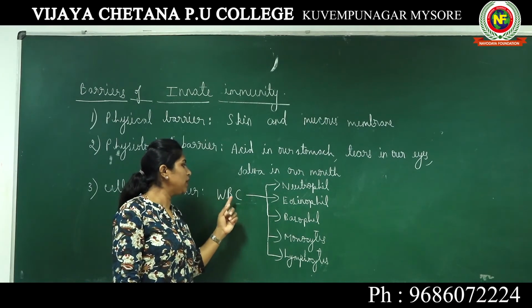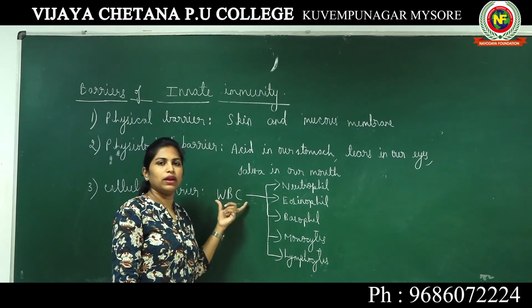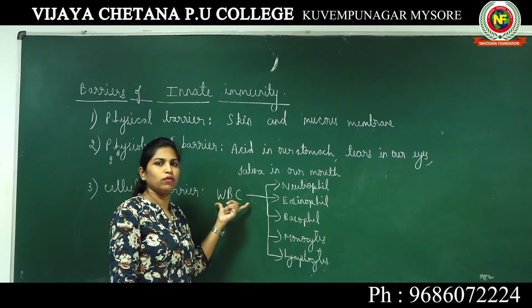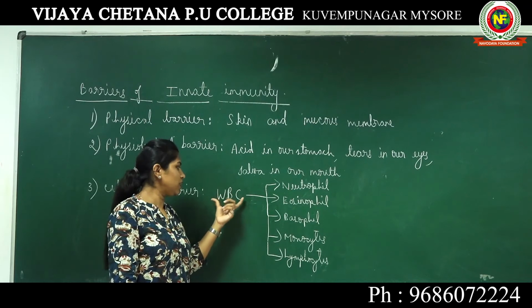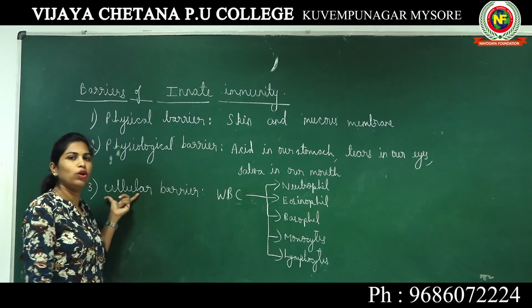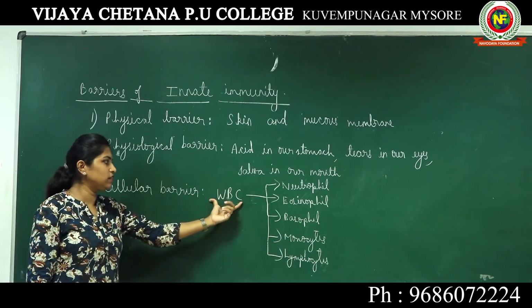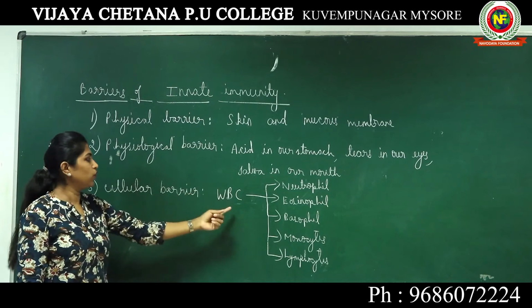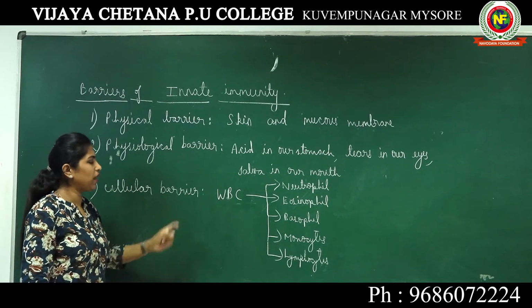So there are certain types of cells which give immunity to our body. Since they are cells giving immunity, they come under cellular barrier. Some cells in our body acting as barriers.